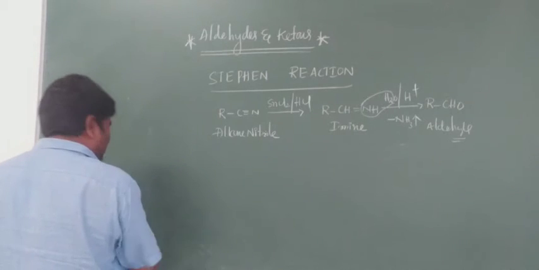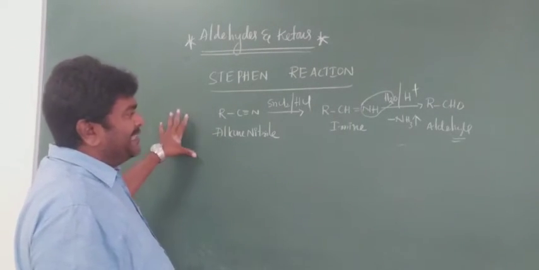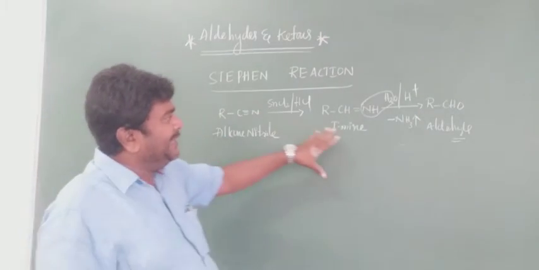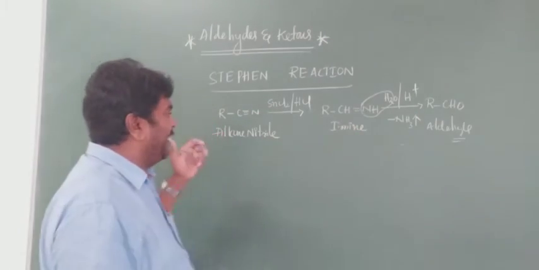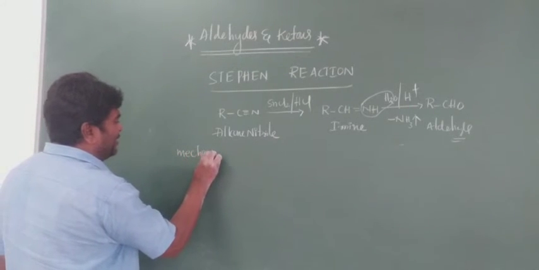See here, the Stephen reaction. What is the intermediate compound here? Imine is the intermediate compound. Mechanism is very, very important, students. Listen carefully.